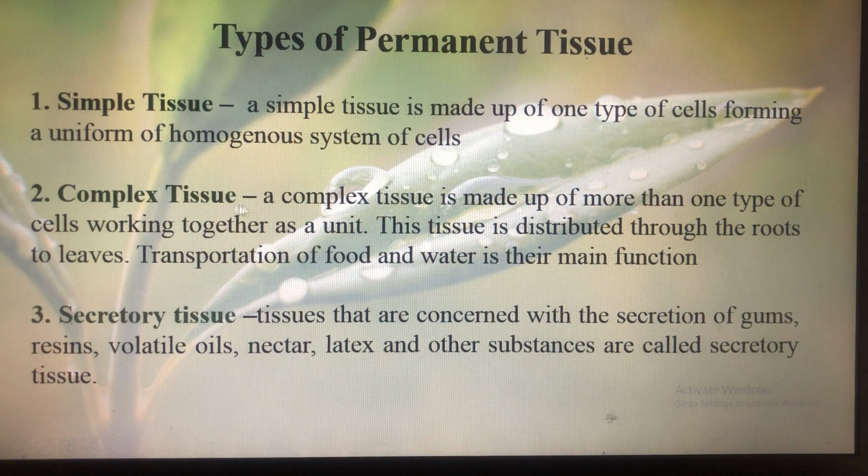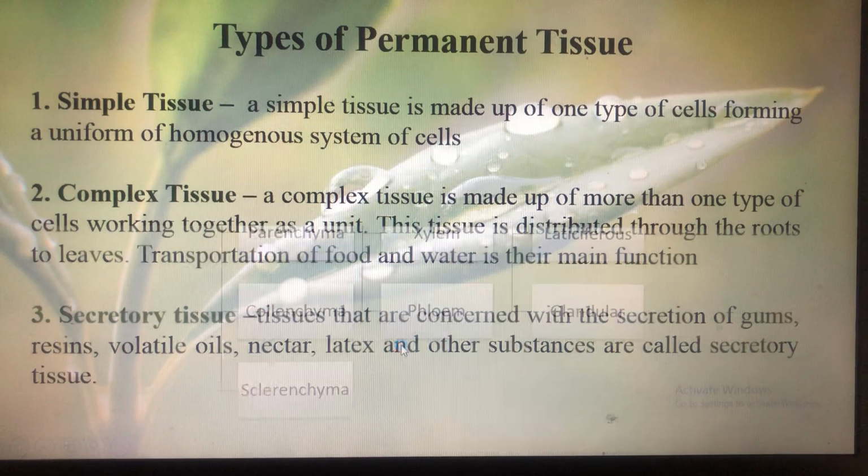Next is complex tissue, which is made up of more than one type of cells and they work together as a unit. This tissue is distributed through the roots to leaves. Complex tissue is actually associated with the transportation of food and water. So the example of complex tissue is xylem and phloem. So xylem is associated with the conduction of water and phloem is responsible for the transportation of food throughout the body. Then there is secretory tissue. These are concerned with the secretion of gums, resins, volatile oils, nectar, latex, and other substances. So these are the types of permanent tissue.